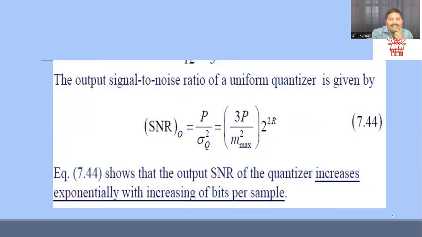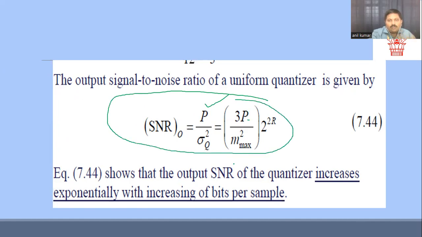And finally, if we express it in terms of SNR, which stands for signal to noise ratio, it is the power divided by the variance, keeping this P as it is. So the final equation for the signal to noise ratio at the output is thrice the power divided by the square of the maximum voltage value, to the power of 2R.